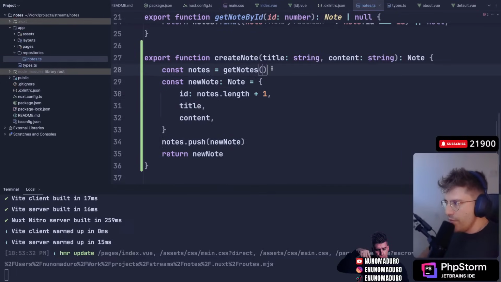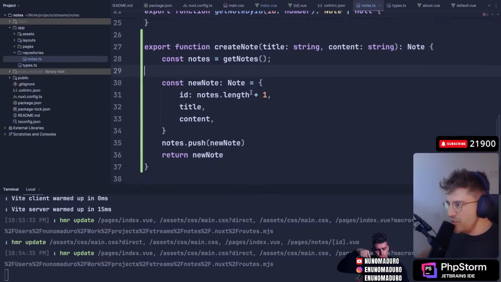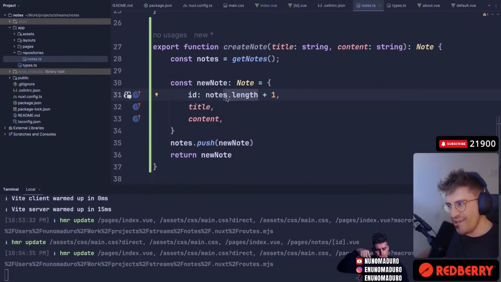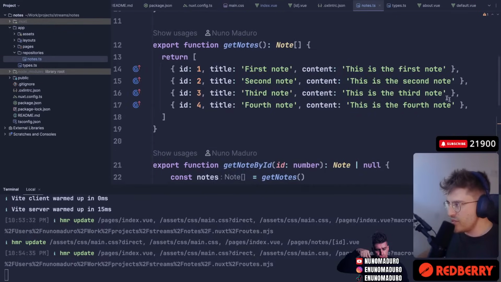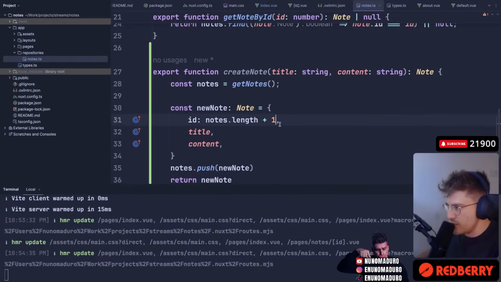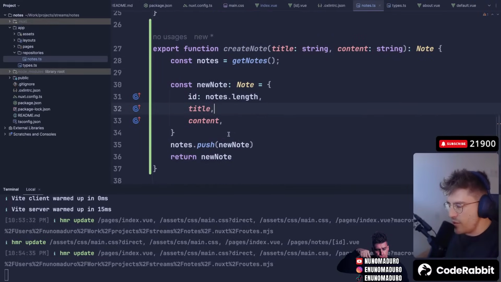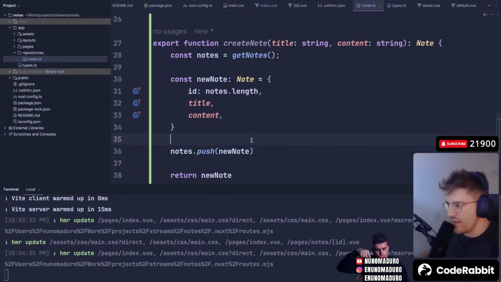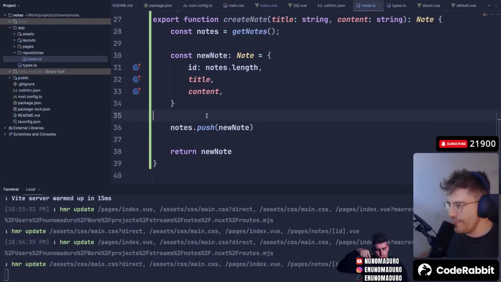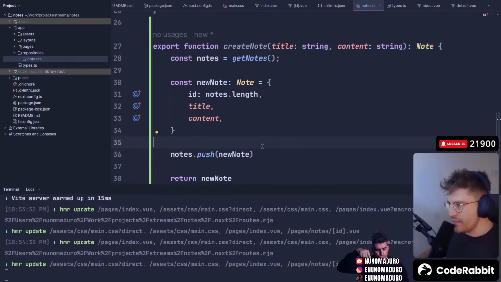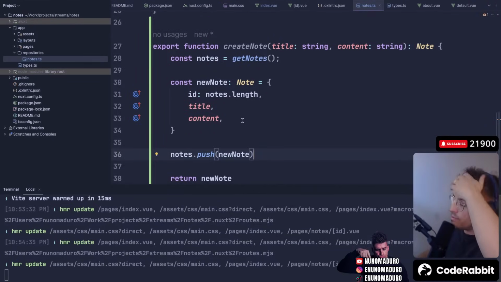Then we fetch all the nodes, we compute the new ID, which will be the content length plus 1. I think here we could just do content length, because assuming that it starts with 0, which I think it does, we don't need this plus 1. Then we have the title and the content, and then we push the node to that thing.